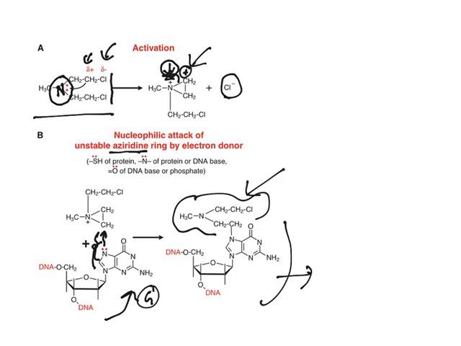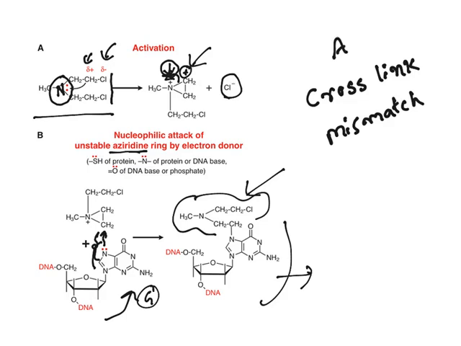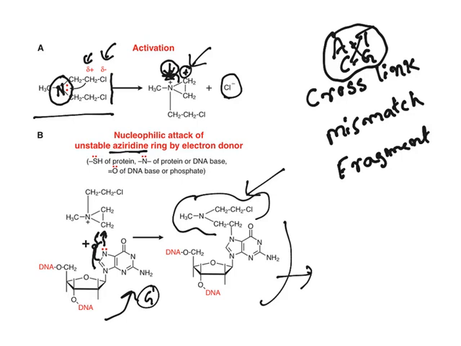Now alkylation results in major things. One, cross-linking of DNA occurs because of this alkylation. Second one, mismatch: adenine has to combine with thymine, cytosine has to combine with guanine. Because of this alkylation, mismatching occurs. The final one is DNA fragmentation. All of them result in DNA breakdown. DNA breakdown and cell death will occur. This is the reason why these drugs are called cytotoxic drugs.